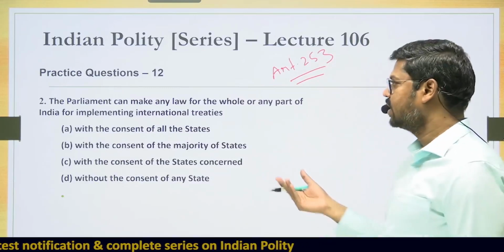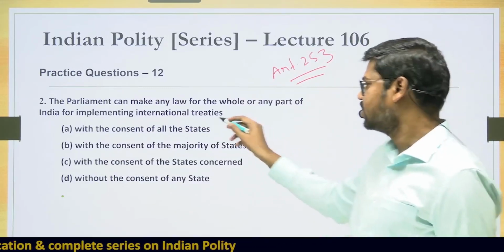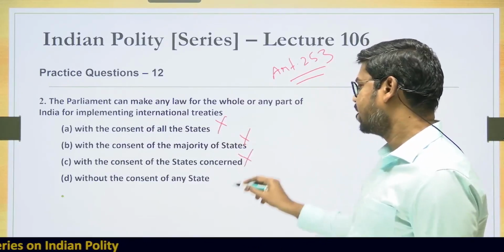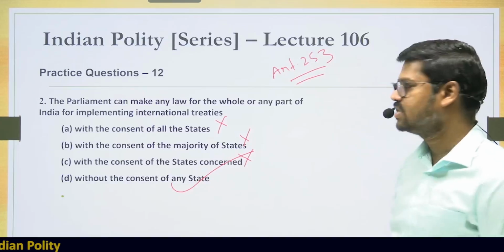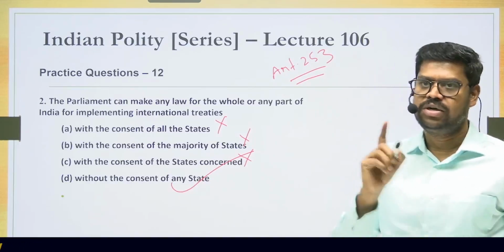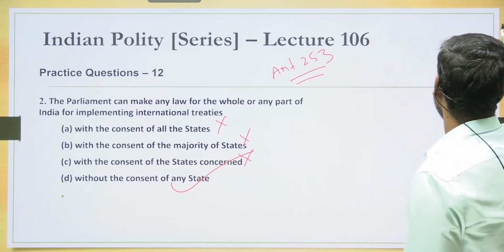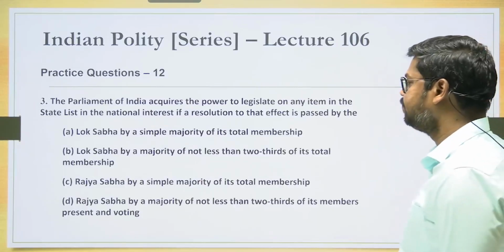So what is the answer here? With the consent of the states, with the consent of majority of states, with the consent of the concerned state, no, without the consent of the state. So the answer is option D. Both these questions are related to center-state relations. Come to the next question.